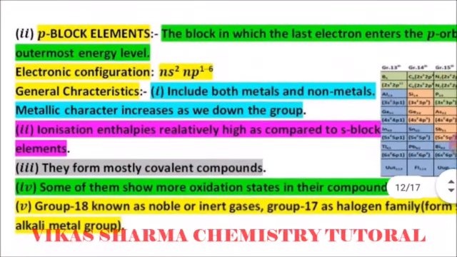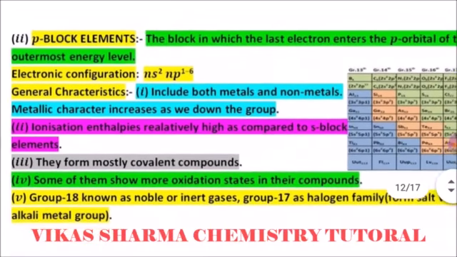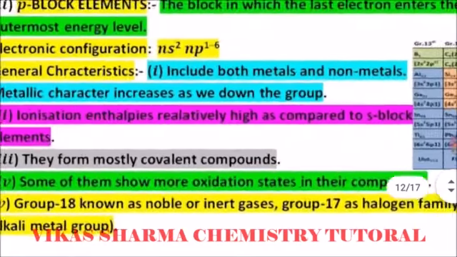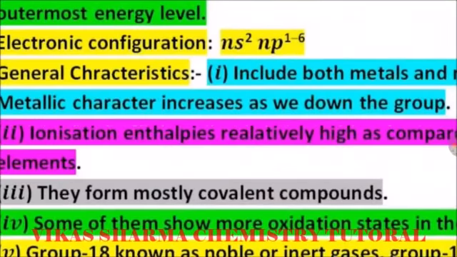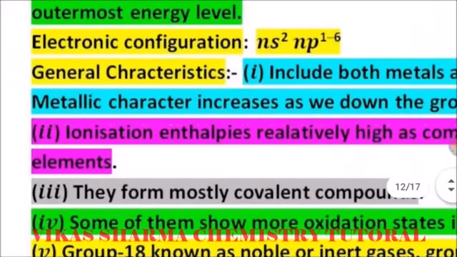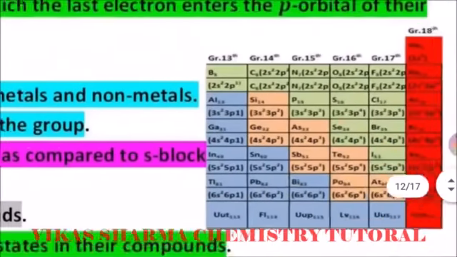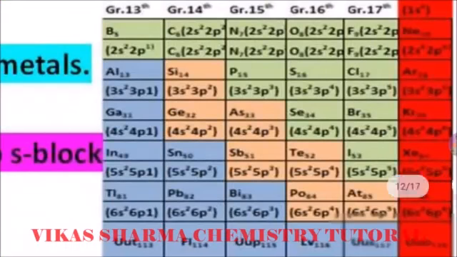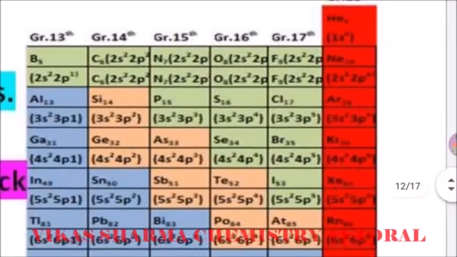Students, next is the p block element, the block in which the last electron enters the p orbital of the outermost energy level. For example, the electronic configuration is ns2 np1 to 6. You can easily see group 13, boron, the first member, then aluminium, gallium, indium, thallium. Then group 14, group 15, 16, 17 and 18.